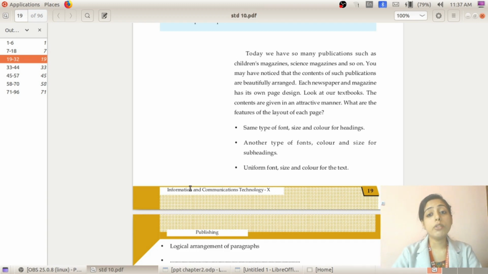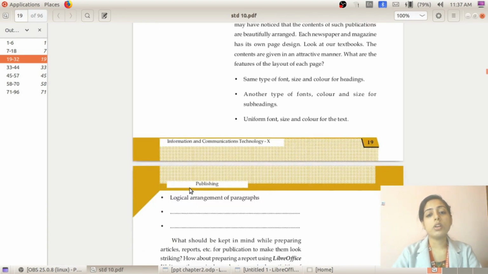Then what? Uniform font size and color for the text. Text means what? Below the headings, we will give some writings. For those writings, we can apply uniform font color, font size and font style. Then what? Logical arrangement of paragraphs. We can either center align, left align or right align. So we can apply proper alignment.